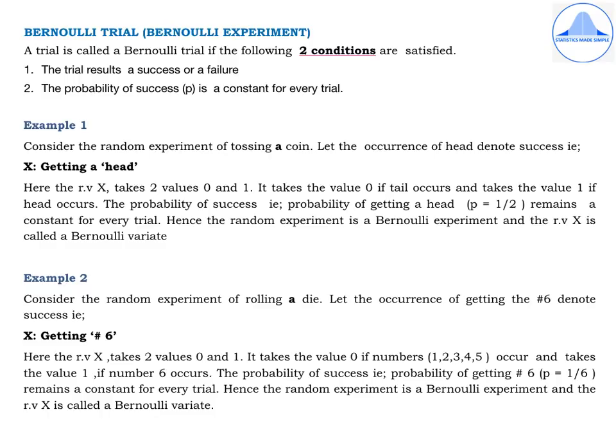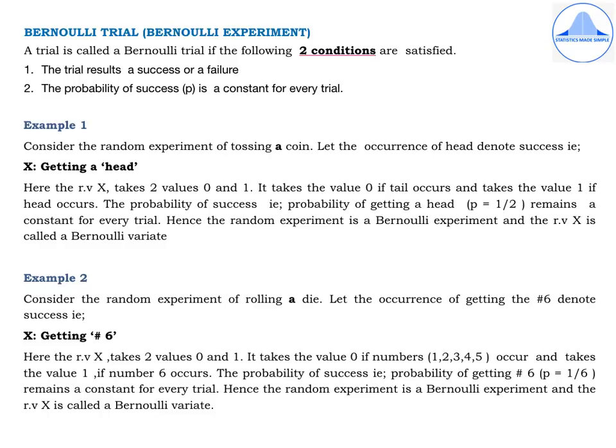That is P equal to half. Hence, the random experiment of tossing a coin is a Bernoulli experiment because both the conditions are satisfied, and the random variable X is called a Bernoulli variate.